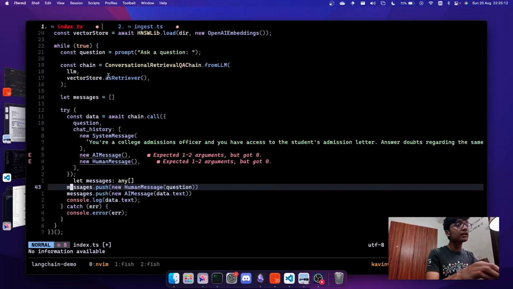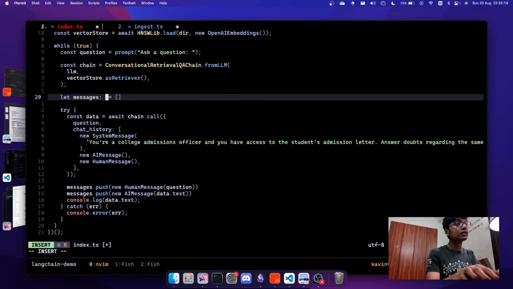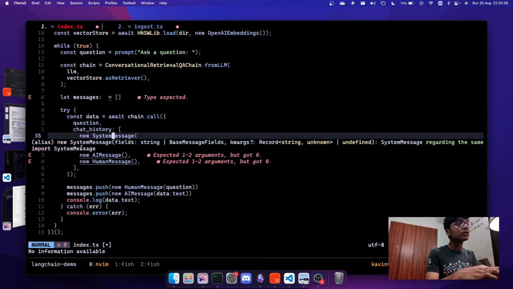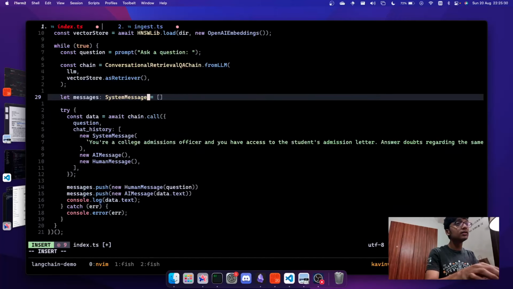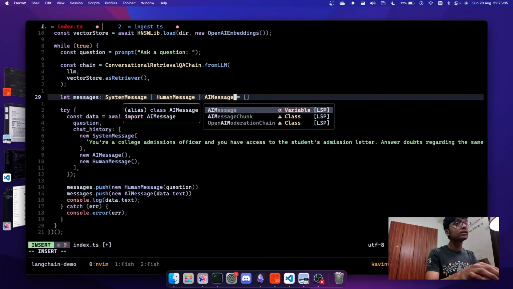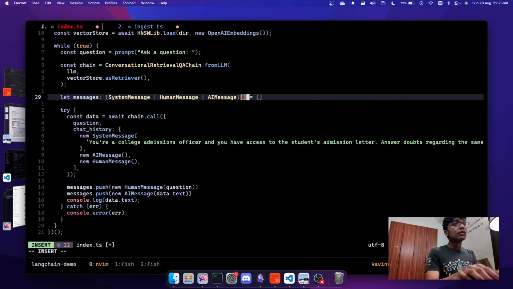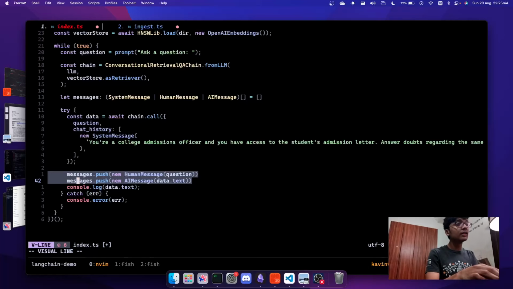So we know for a fact that messages, okay, this is any for now. What is the type of this? Looks like a system message is the type, so you can go system message or human message or AI message and have this inside. So yeah, you can do something like that, and then messages dot push.